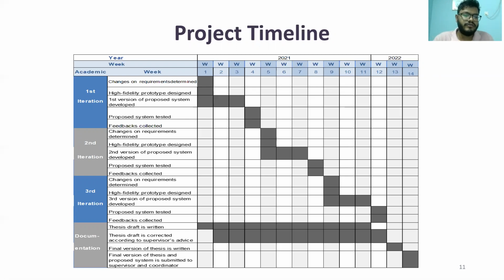The second iteration will follow the same pattern as the first, and the third beta iteration as well. As I mentioned, the project will be developed by the agile development process model. This is the process we'll be following throughout the semester to build the project.